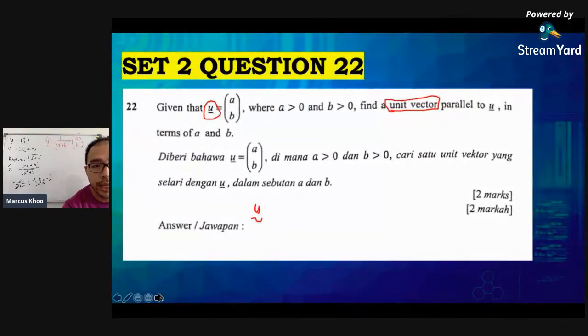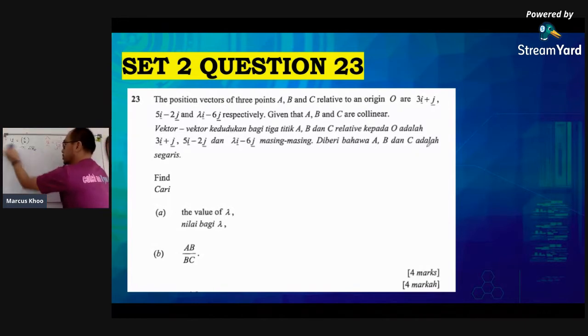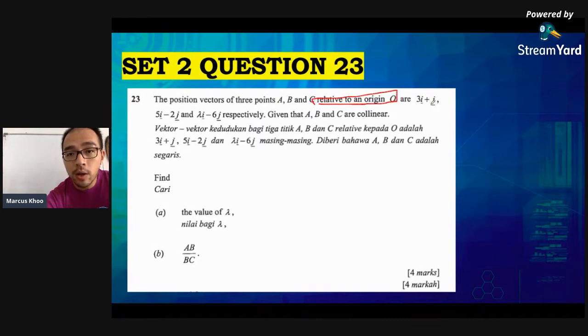Question 23. This is a little bit tricky, but we've seen this before. The position vectors of 3 points A, B, C relative to an origin O are 3i plus j, 5i minus 2j, and so on and so forth. And then after that, you're given that A, B, C are collinear. Now this is a very important line relative to the origin O, which means that all these 3 vectors, we can actually position them in a line since they are all collinear. We saw this yesterday, the word collinear.